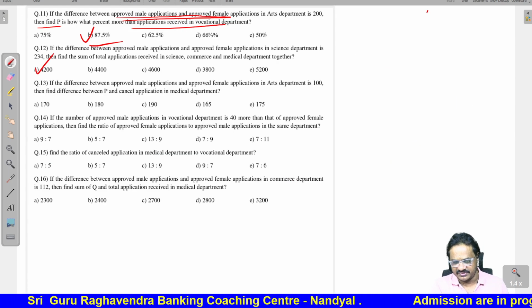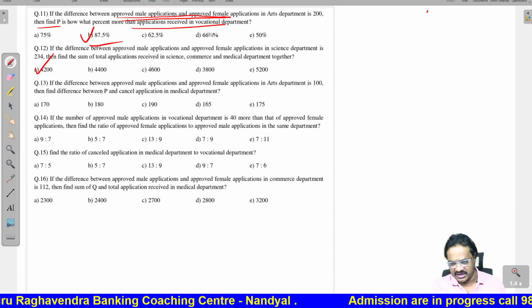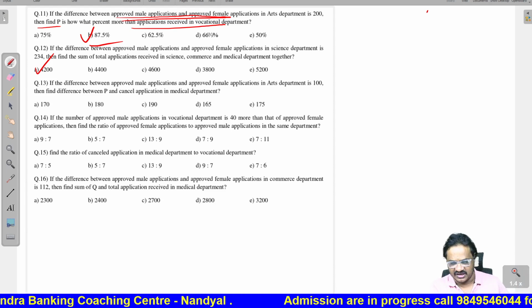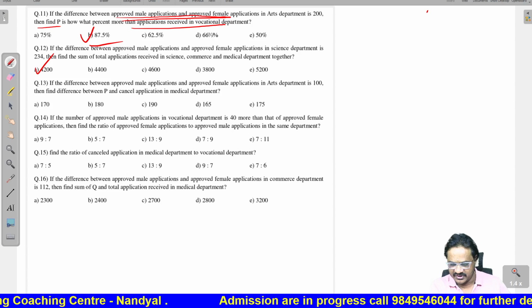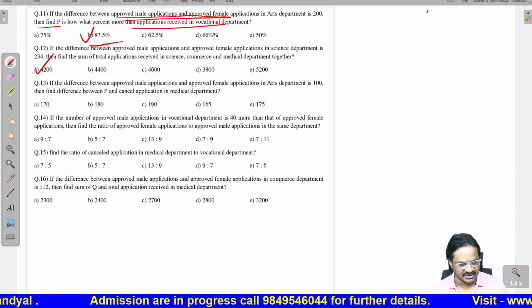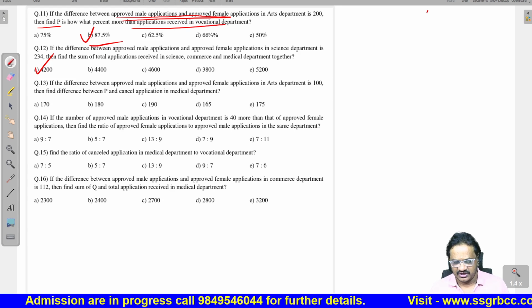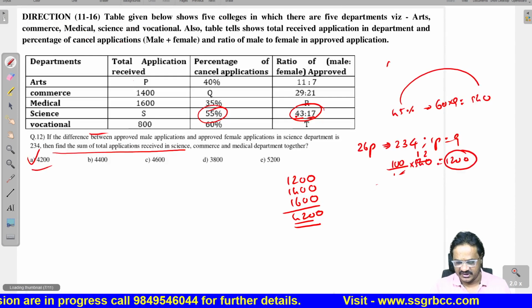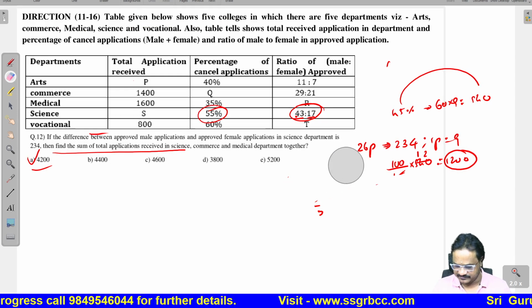If the difference between the approved male and approved female applications in the arts department is 100, find the difference between P and cancelled applications in the medical department.